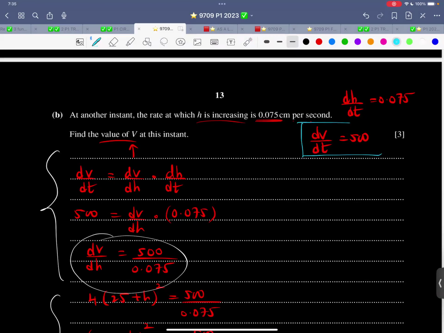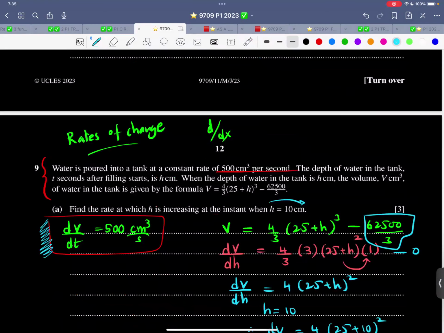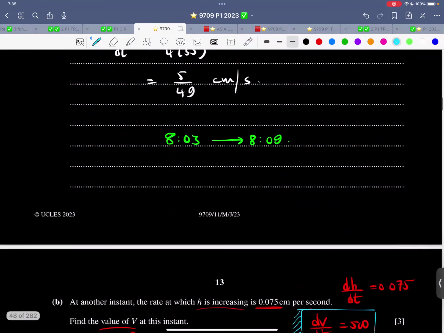About whether this is true or not. So now, is this part of the first paragraph? Yes, this is part of the first paragraph. So the first paragraph thing is applicable for part A or part B or whatever parts they are. It's applicable for the whole question. Be very, very careful over there.